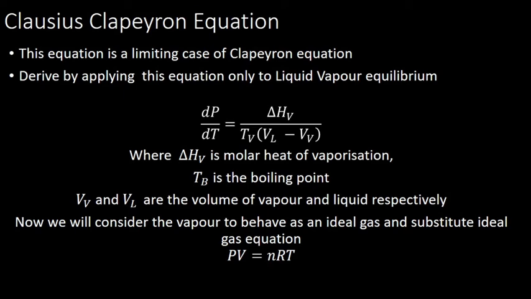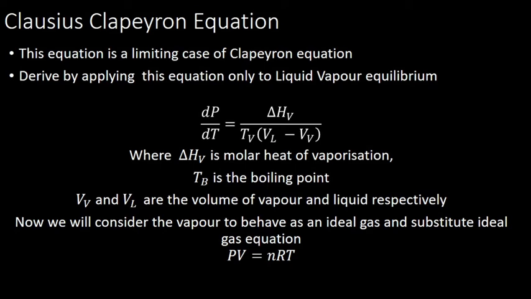So we have already found dP by dT is equal to delta Hv divided by Tb into (Vv minus Vl), where delta Hv is the molar heat of vaporization, Tb is the boiling point, and Vv and Vl are the volumes of vapor and liquid respectively. Now, for the Clausius-Clapeyron equation, we consider the vapor state as behaving as an ideal gas.